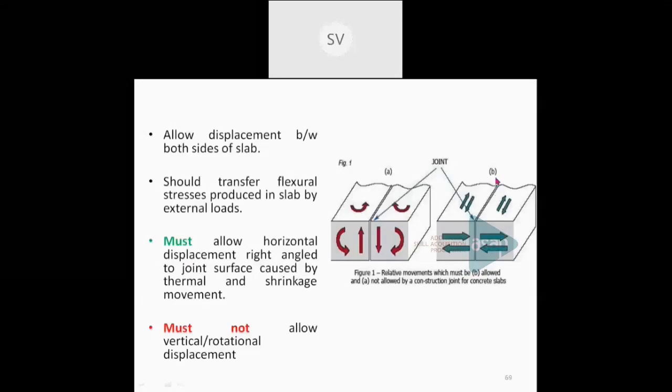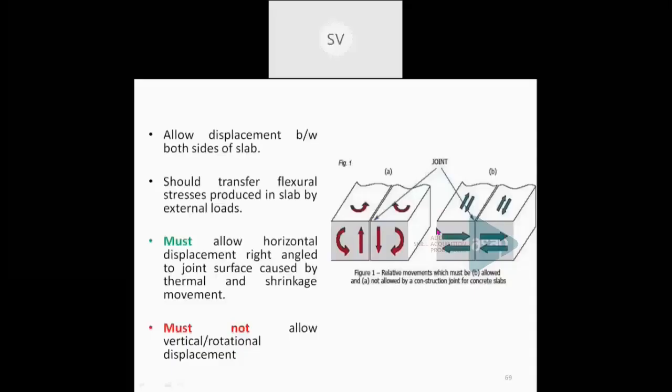Mainly two types of construction joints are provided. One is known as the butt type construction joint, and the second one is known as the tongue and groove joint. You can see the first one is a butt type construction joint. This is one part of a slab, this is another part of a slab, this is an elevation, and this is the joint which is being provided.